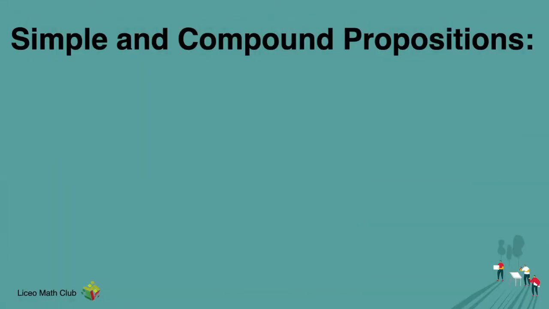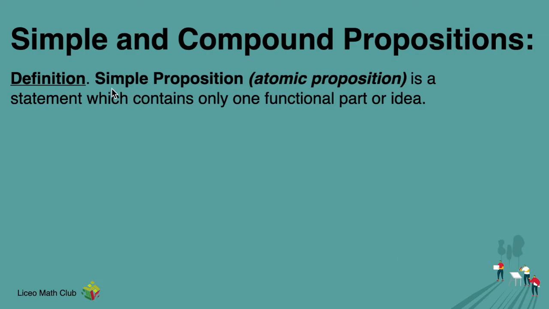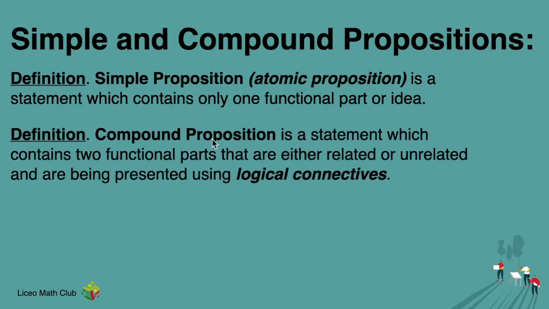Okay, so let's define more terminologies here. We have simple and compound propositions before we end. So let's start with simple proposition. A simple proposition, also known as an atomic proposition, is a statement which only contains one functional part or idea. Simple, as the word itself says, there's only one idea, one functional part. It's also known as atomic. Well, we know atoms as the most basic particles in matter, the basic unit of matter in our universe. That's why it's called a simple or atomic proposition. Next is compound propositions.